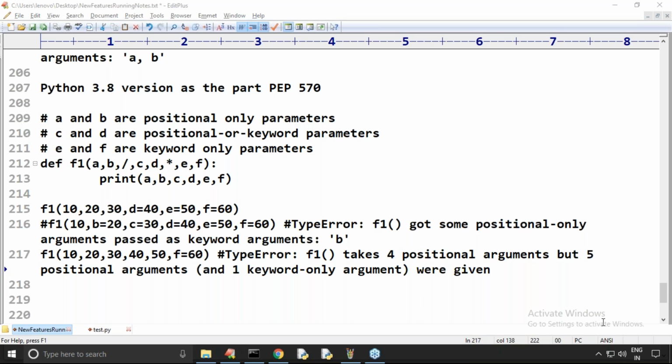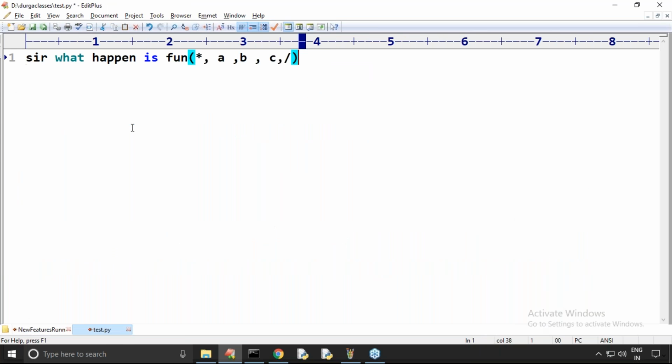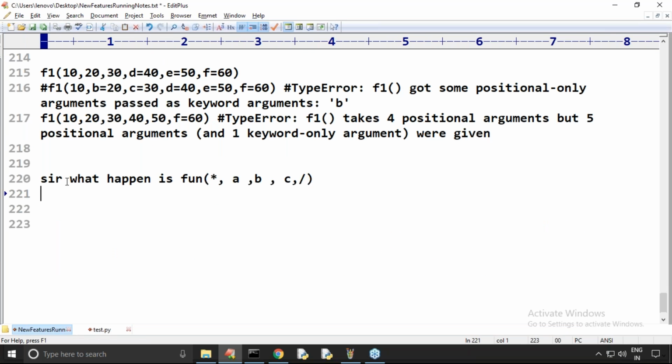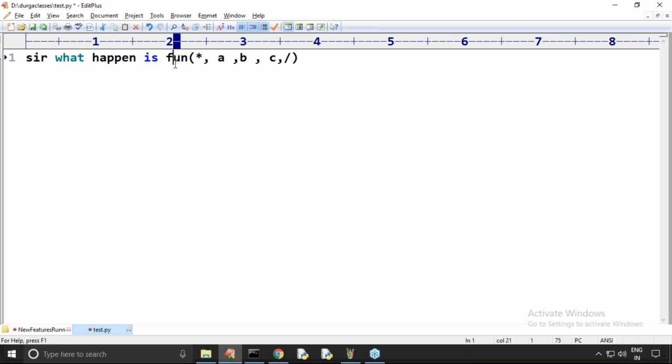Vardhan Gupta is asking about possible permutations and combinations. What will happen in this case? Now observe that there is a function. This is a doubt. Now listen carefully, we will analyze it, don't worry. Now here, def f1.